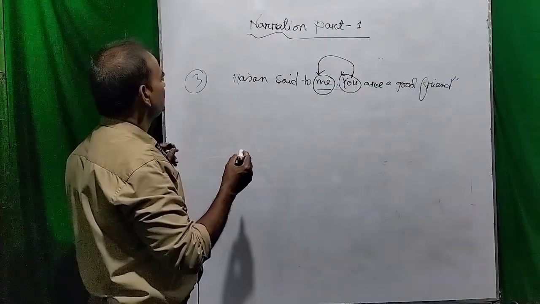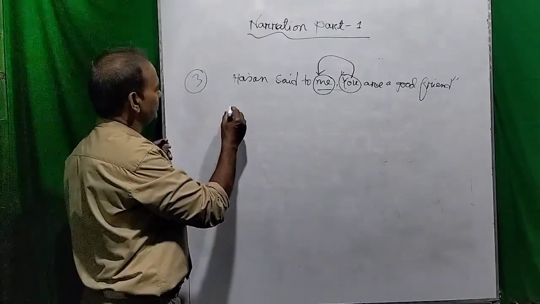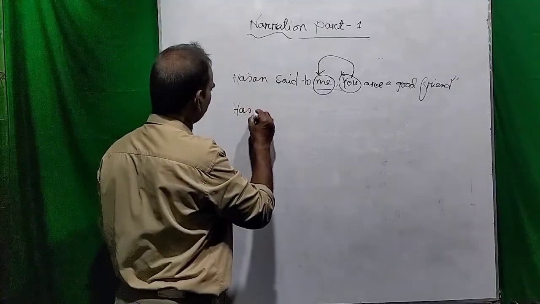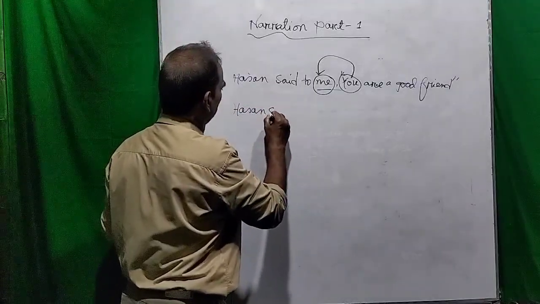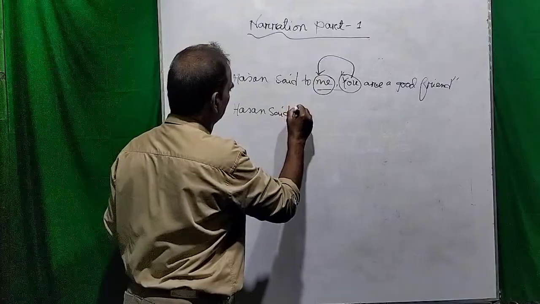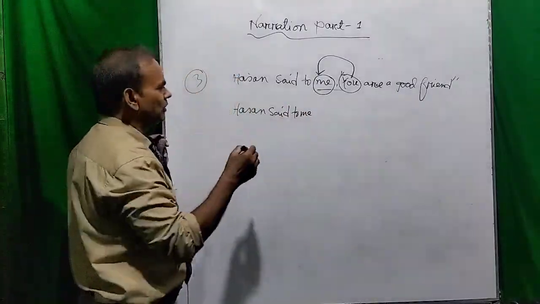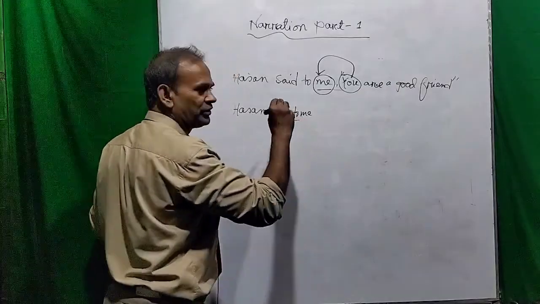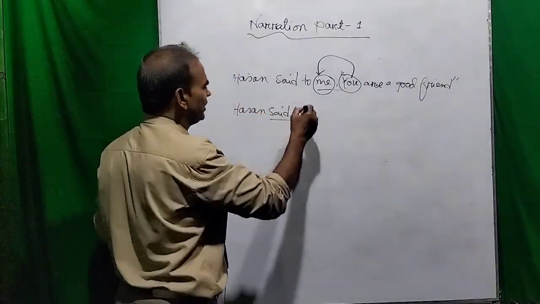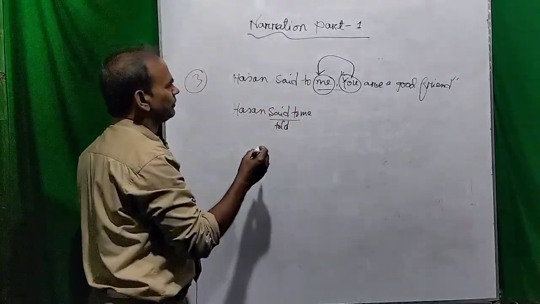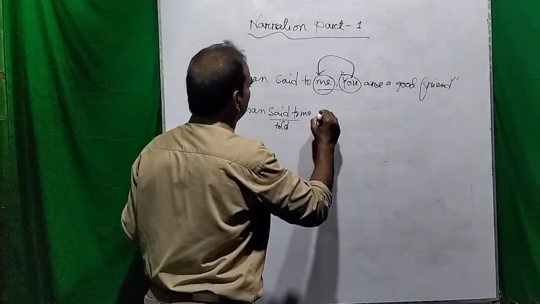So how will I change the person, dear viewers? Please take a look at Hassan. Hassan said to me. You can write said to or told me. If you don't write said to, then instead of said to, you can use told. Told me that.